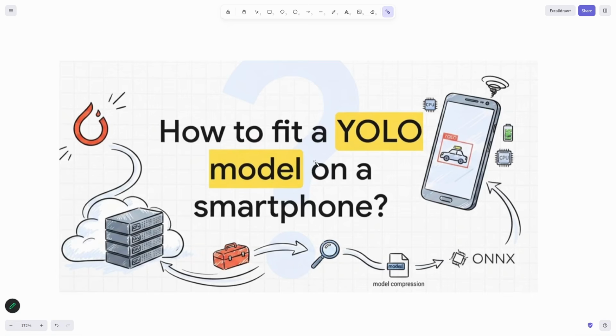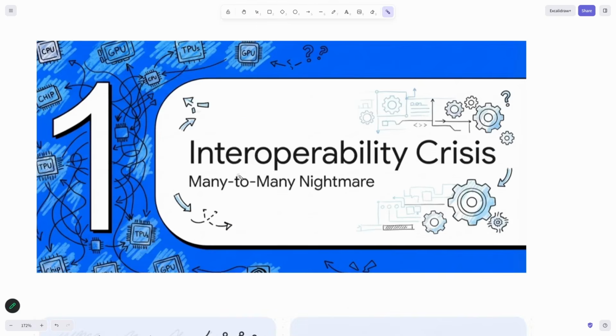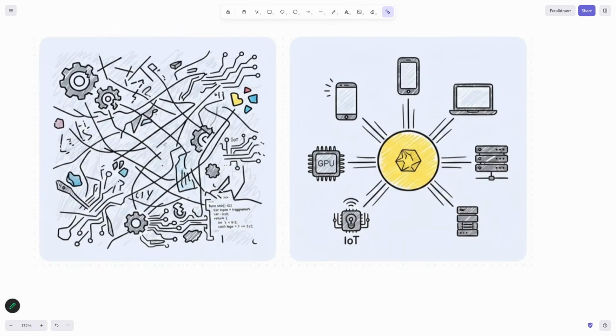Let us go to the slides. Now we will understand four things. We already understood the interoperability crisis. Interoperability crisis means many to many nightmare. People were fed up that I trained my model here, I trained my model here, how do I connect it in my IoT systems? They had to write a lot of logic, do a lot of optimizations, but then ONNX came.